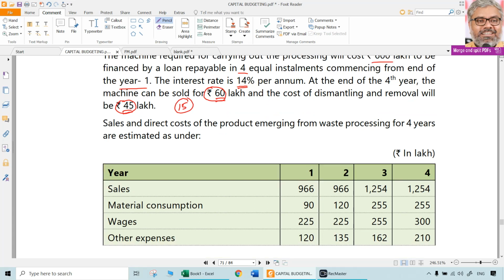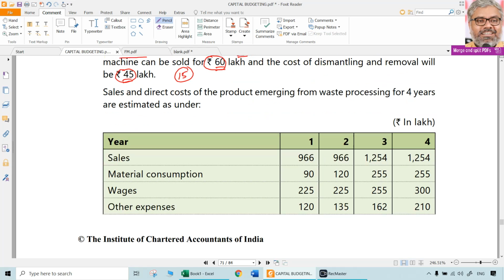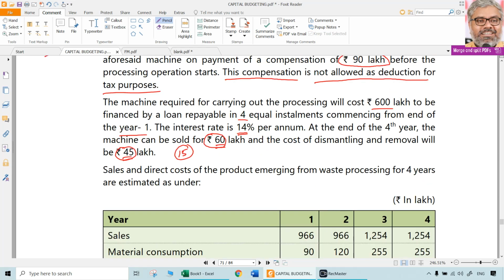Sales and direct costs of the product emerging from waste processing for 4 years are estimated as under. Of course, before going to these things, the main point here is there is a loan that is going to be taken by the company for the purpose of this machine, particularly for the purpose of this machine. Normally, when there is financing that is done, generally for the company as a whole, we have the cost of capital. Anyway, we are using that, so we ignore the interest and we ignore the installment amounts also.